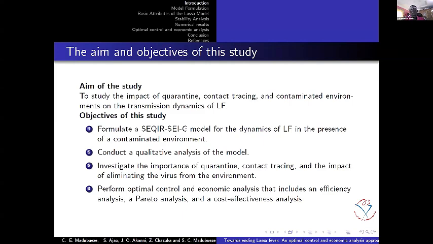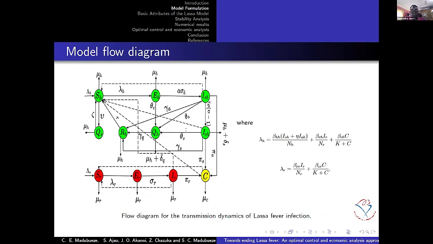We are also going to conduct a quantitative analysis of the model, then investigate the importance of contact tracing, quarantine, and the elimination of virus from the environment. One of the key parts of this presentation is to look at the economic optimal control and economic analysis of this particular model. So this is the model flow diagram we have for this work.